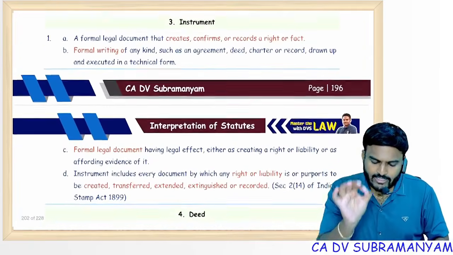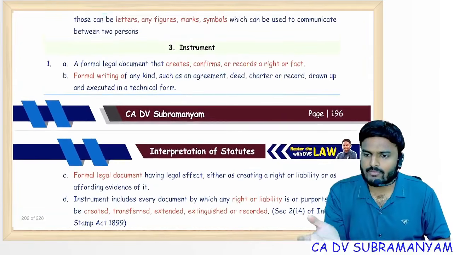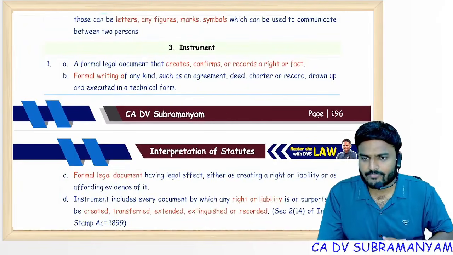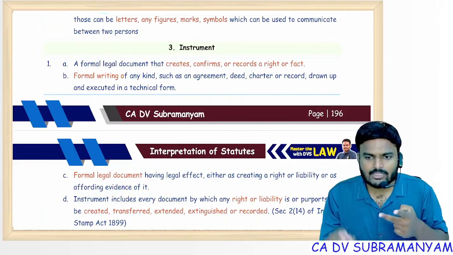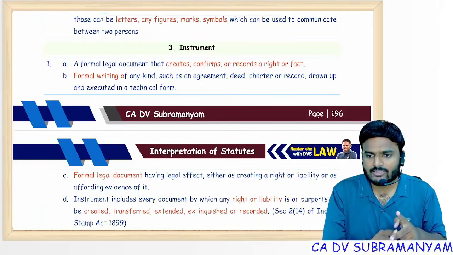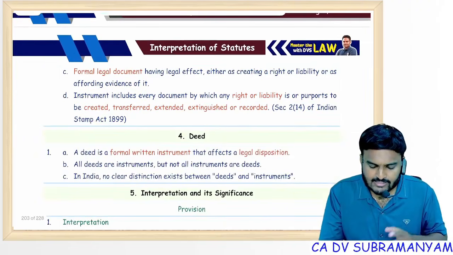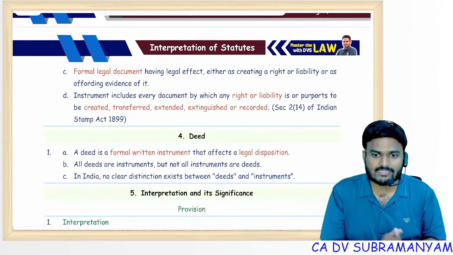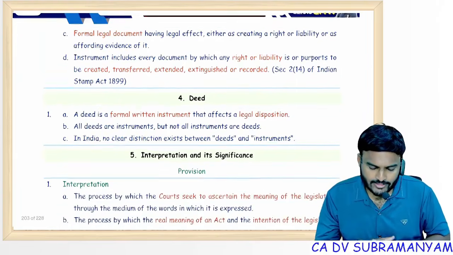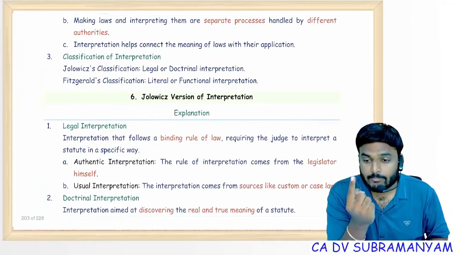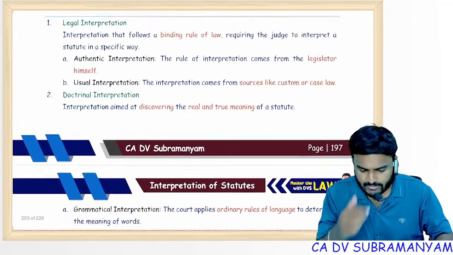Remember, every deed is an instrument, every instrument is a document, but every document need not be an instrument, every instrument need not be a deed. A document creating rights and liabilities becomes an instrument. An instrument with a witness, for example a partnership deed or MOA, is a deed. Interpretation versus construction, one time reading.